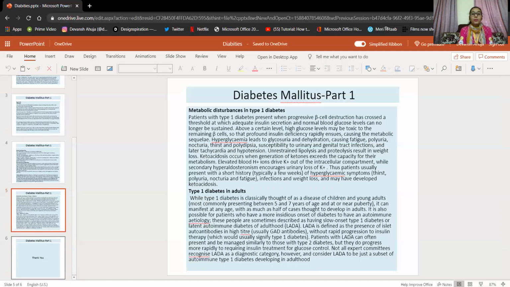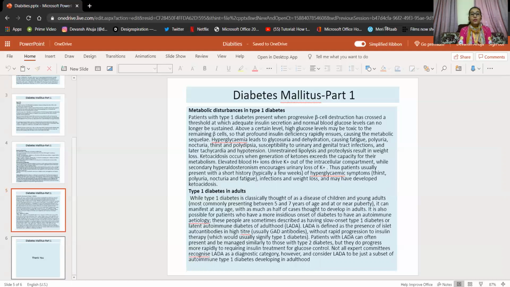Now, type 1 diabetes in adults. Earlier it was thought that type 1 diabetes occurs only in children. Let's see what exactly is the concept behind this. Type 1 diabetes is classically thought of as a disease of children and young adults, most commonly presenting between 5 and 7 years of age and at or near puberty. It can manifest at any age, with as much as half of cases thought to develop in adults.